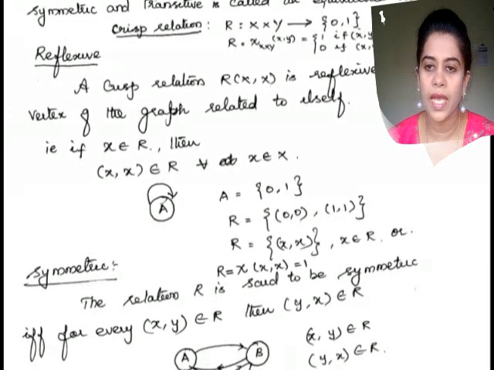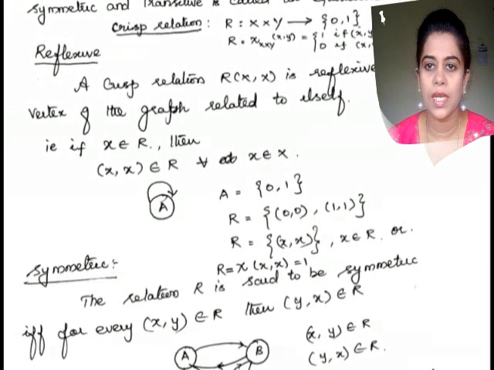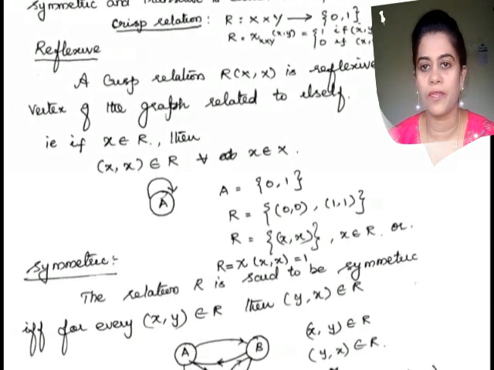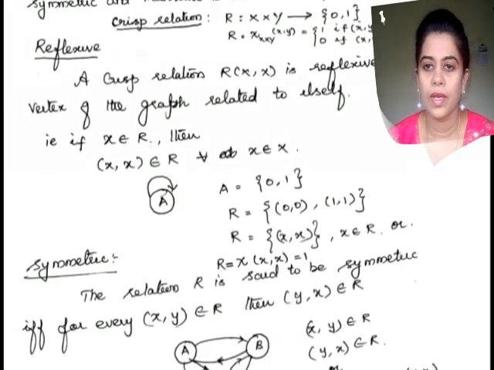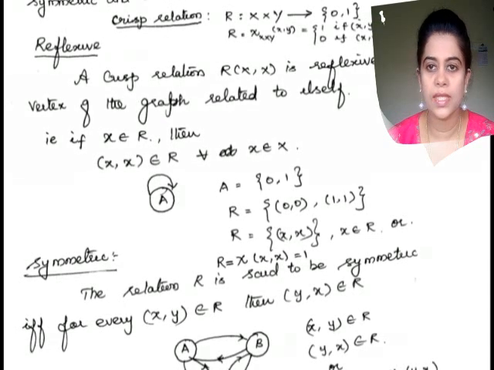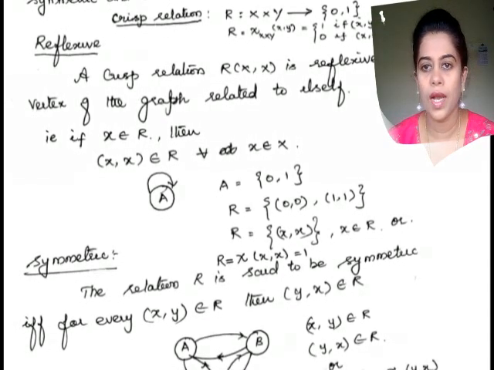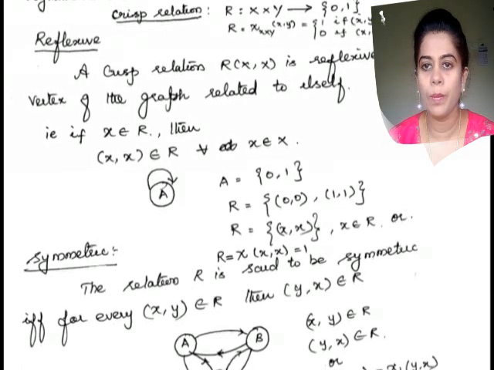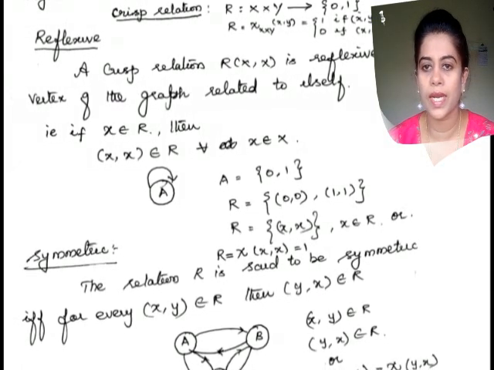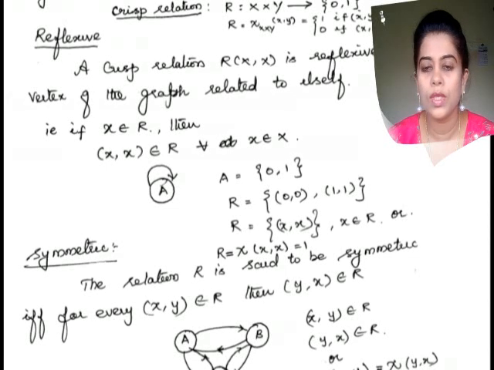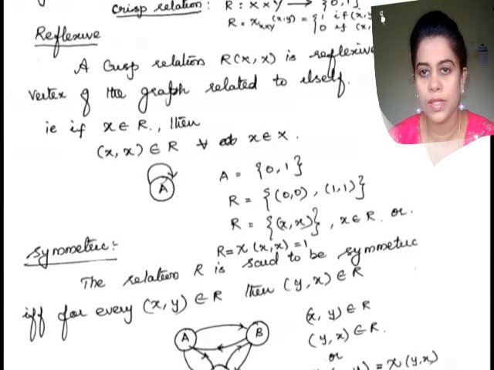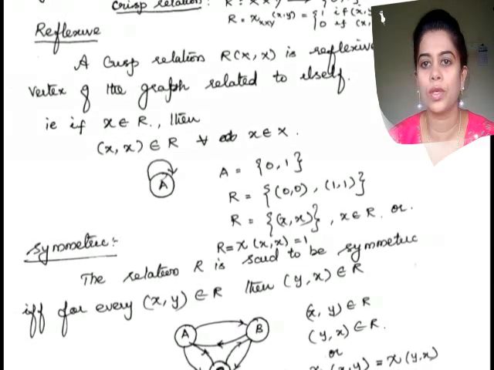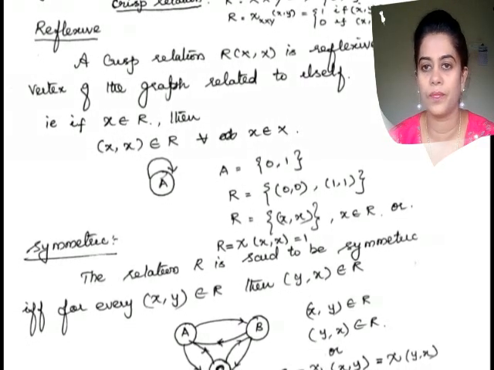Given that A is a vertex of the graph, it relates to itself. Mathematically, for the values 0 and 1, R is equal to the set of ordered pairs (0, 0) and (1, 1).